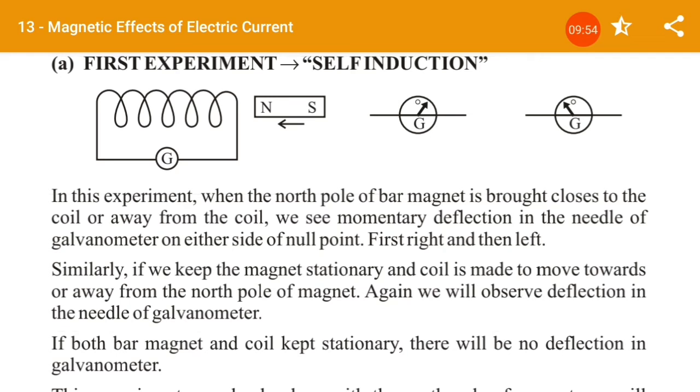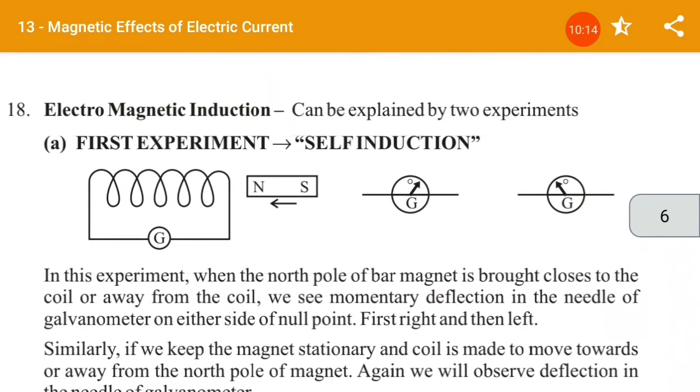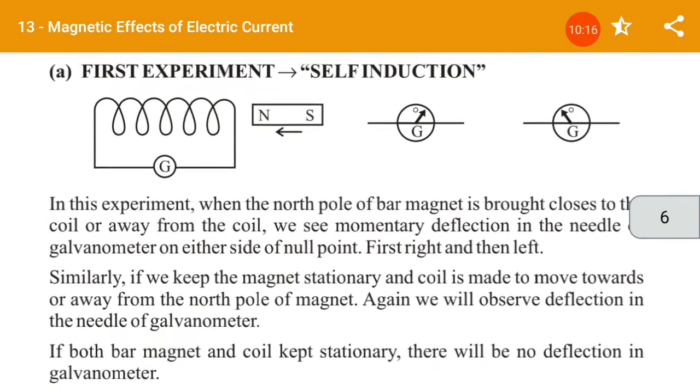When the north pole of the bar magnet is brought close to the coil or away from the coil, we see momentary deflection in the needle of the galvanometer on either side of the null point, first right and then left.